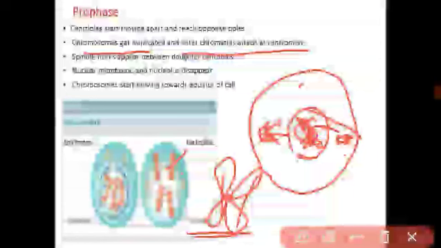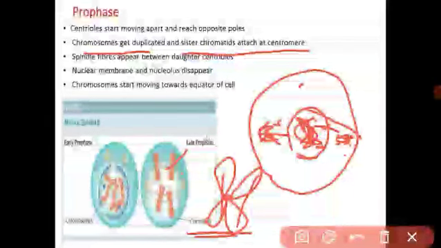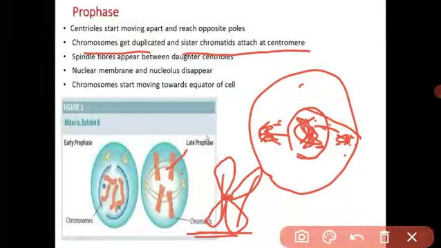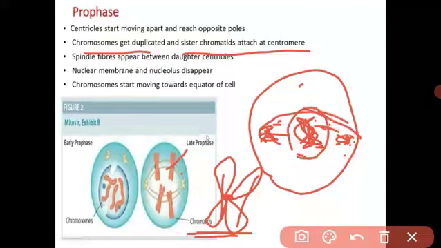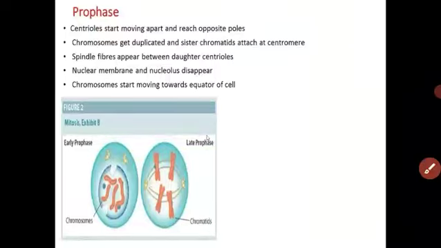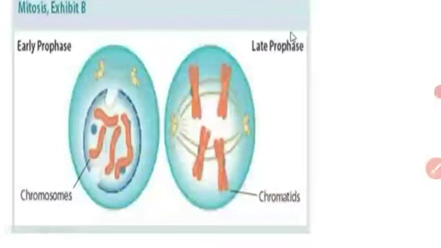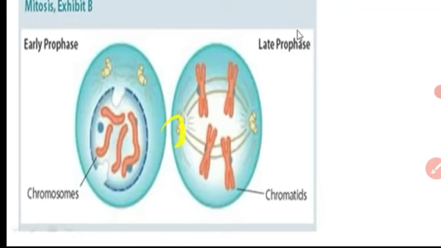Spindle fibers mean what, student? They are a spider web like structure. You know a spider web? These spider web like structures appear in between the two centrioles. See, in the figure you have seen properly, the sister chromatids are attached to each other at the centromere.